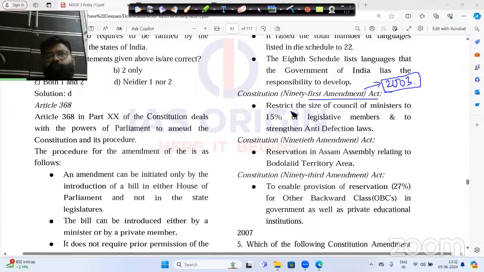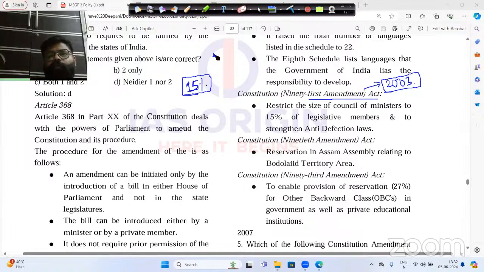The amendment said that the maximum number of the Council of Ministers will be maximum 15% of the total members of the Lok Sabha.